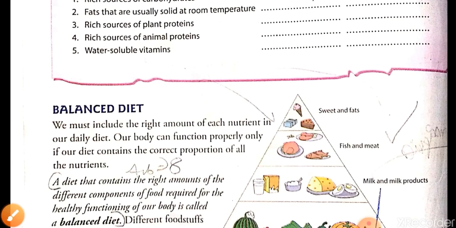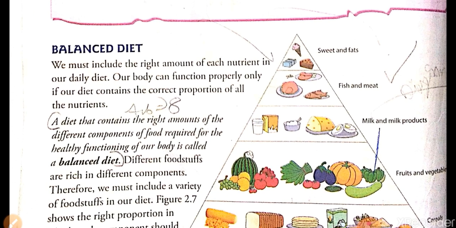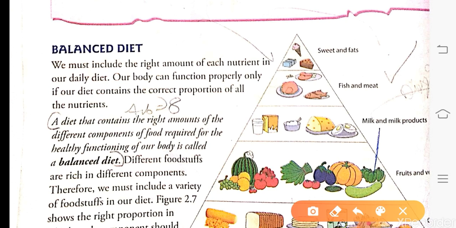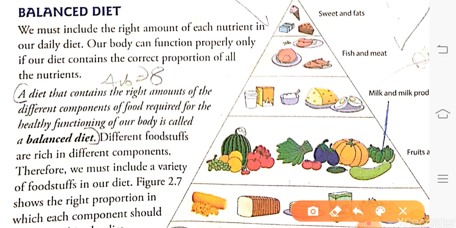Next we are going to talk about the balanced diet. So what is a balanced diet? Whenever we eat food, we should see that our diet contains all the nutrition which is required by our body. That is, whenever we are going to eat food, our diet should contain protein, fat, vitamins, minerals, and dietary fibers.